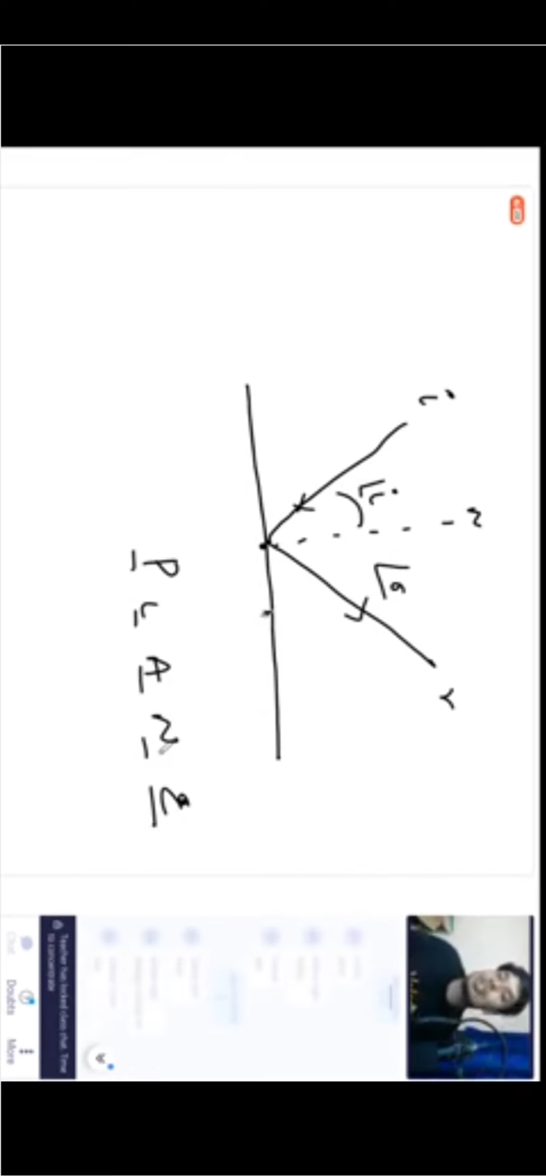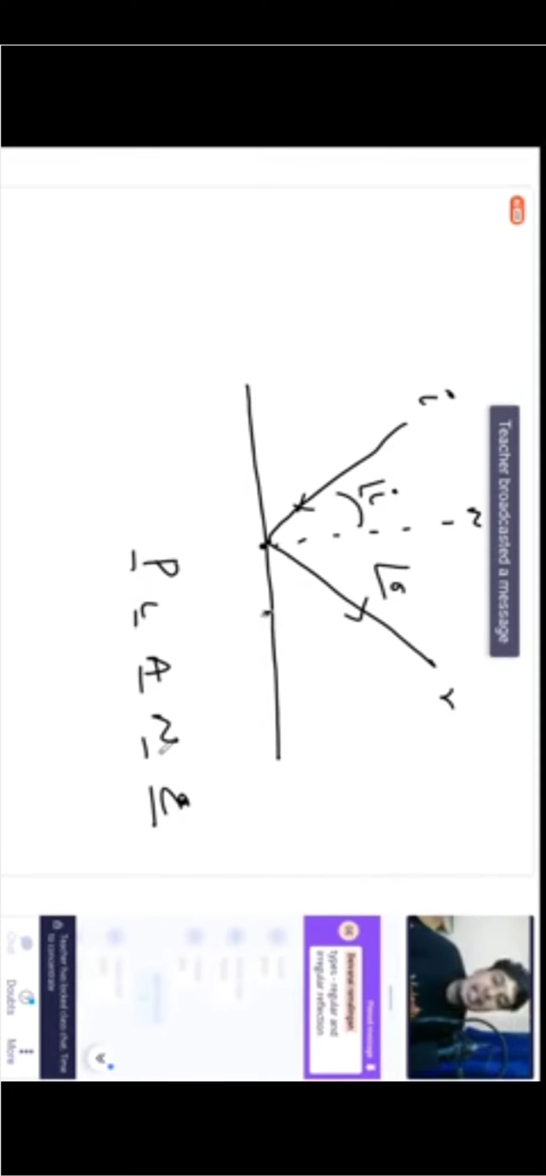Later on, we also learned about what are the types of reflections possible. One is regular reflection, other one is diffused reflection. What is regular? If reflection happens on a smooth surface, it is called regular reflection. If reflection happens on a rough surface, it's called diffused or irregular reflection. Okay, yes. Next, after that, we learned about multiple images.